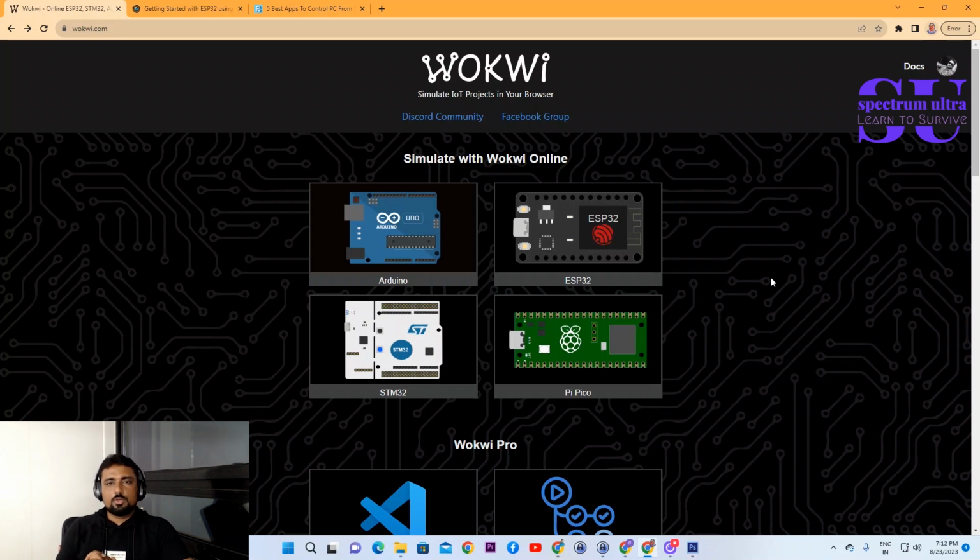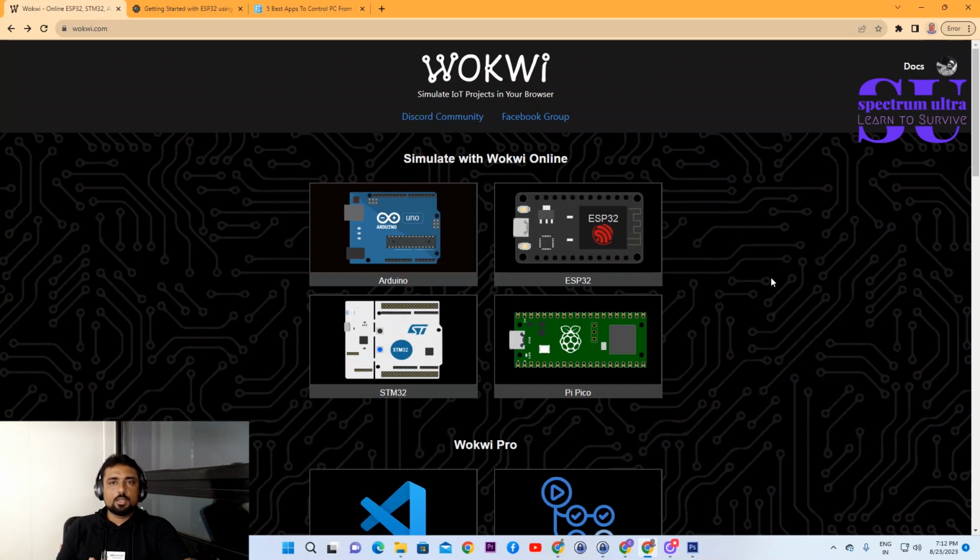So, what is the solution to this? We are always looking for a simulation where we can upload our programs and see the output. If it works perfectly, then we can go for purchasing the actual microcontroller. So, our solution is Wokwi. Wokwi is a simulation tool that doesn't even need to be installed on your laptop.